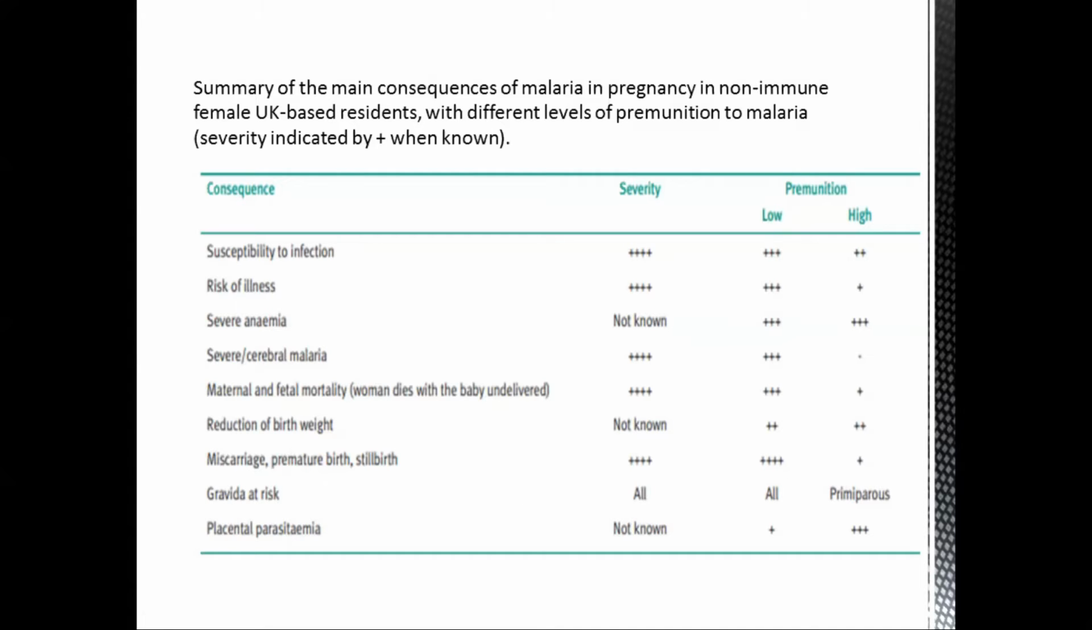However, if the woman has a bit of immunity, that is a high premonition level, then she is at risk of having severe anemia. Along with that, the placenta, that is the afterbirth, can also be affected by malaria.